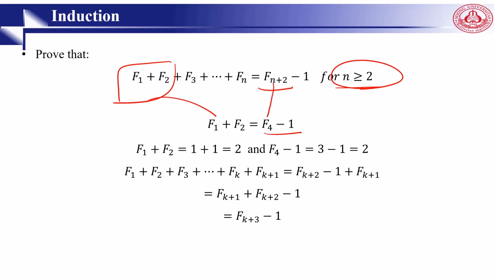And instead of here, we will have 2 plus 2, f4 minus 1. This is for the basic step, right? f1 plus f2 is equal to 1 plus 1, which is equal to 2. And f4 minus 1 is 3 minus 1, which equals 2.